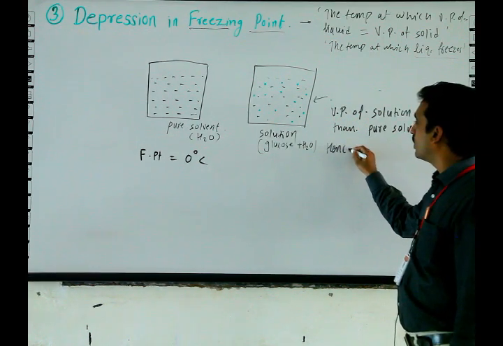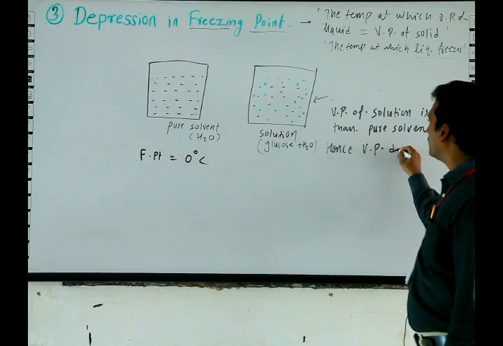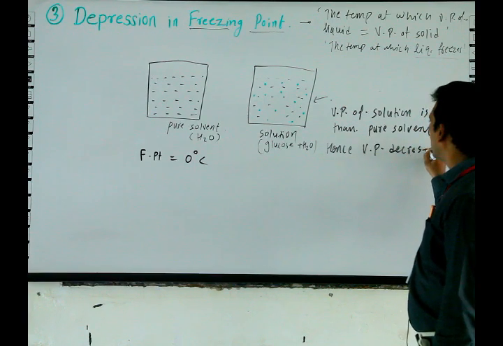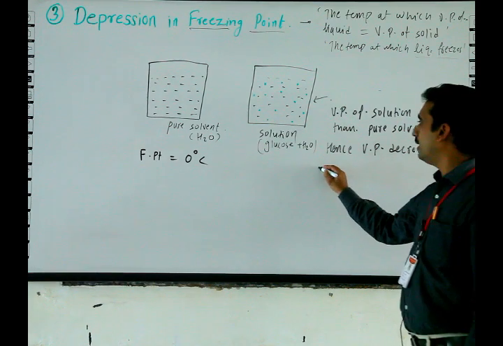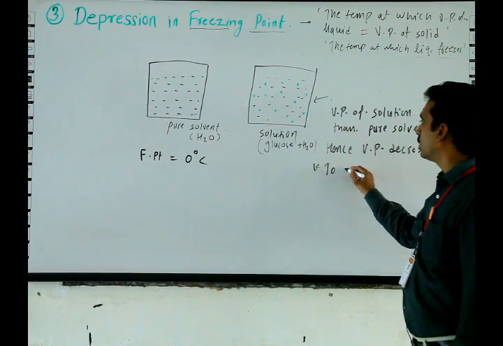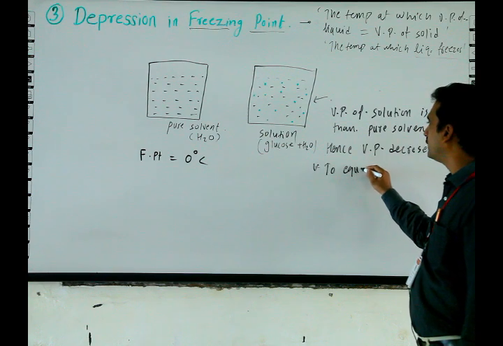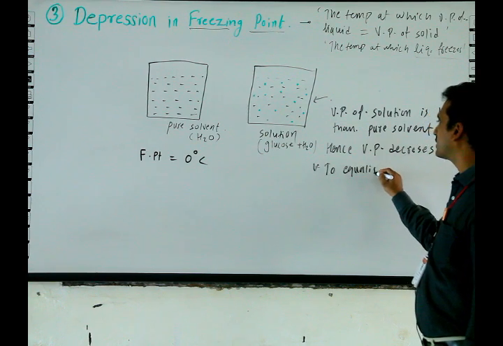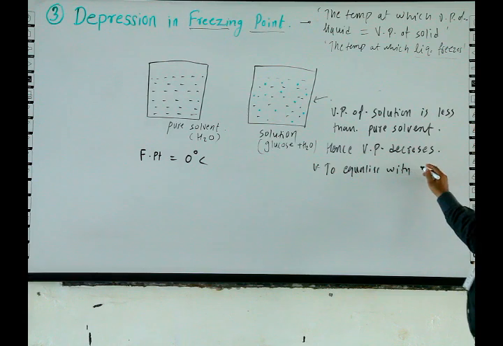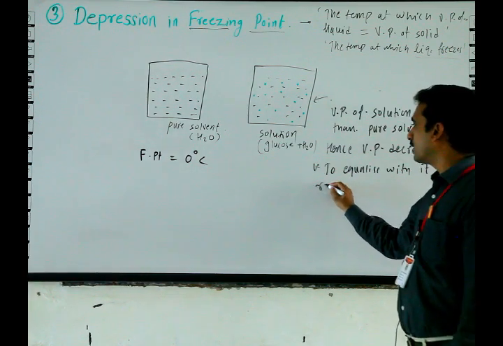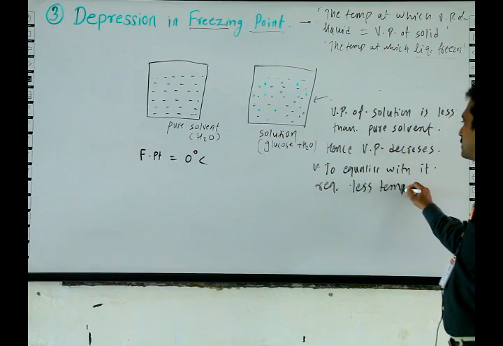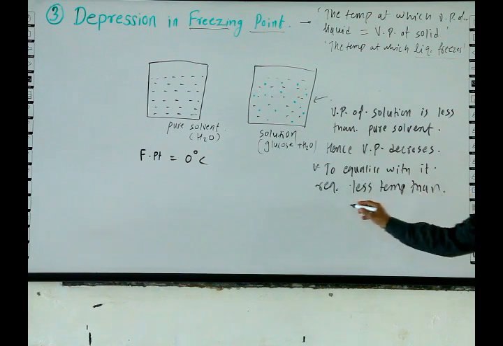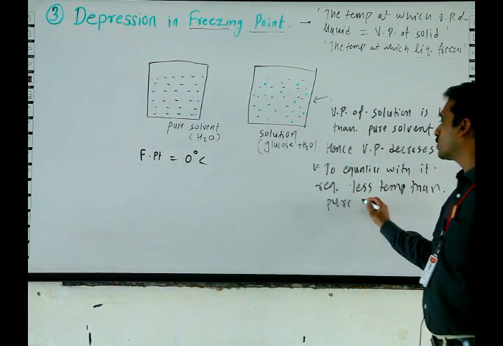Hence vapor pressure decreases, and to equalize with the solid it requires less temperature than pure solvent.